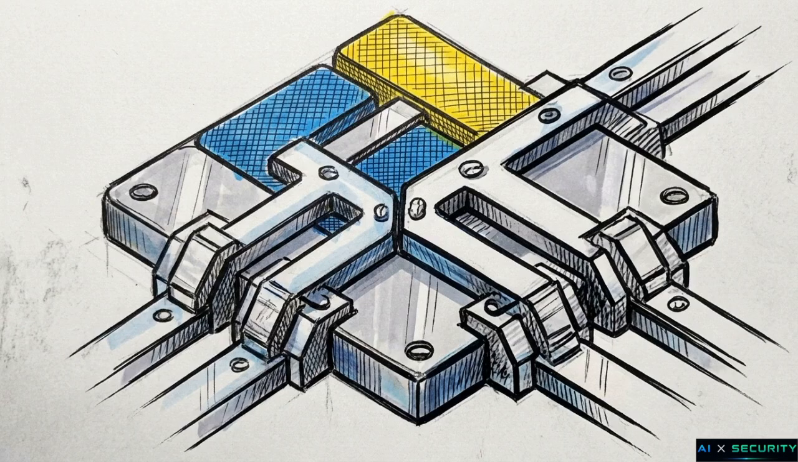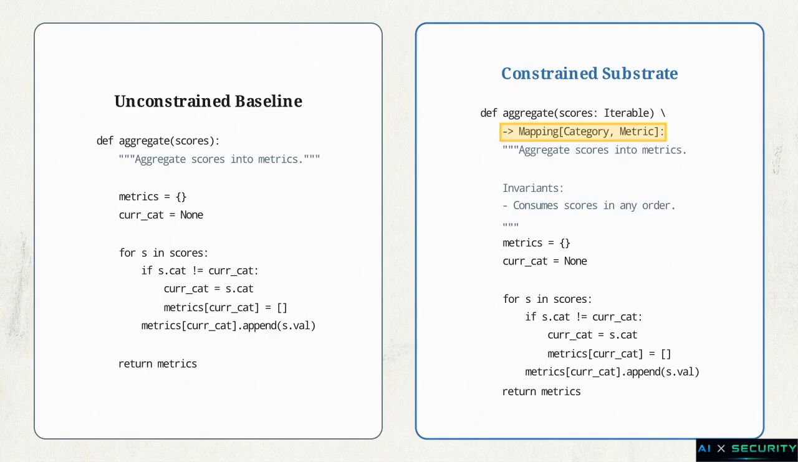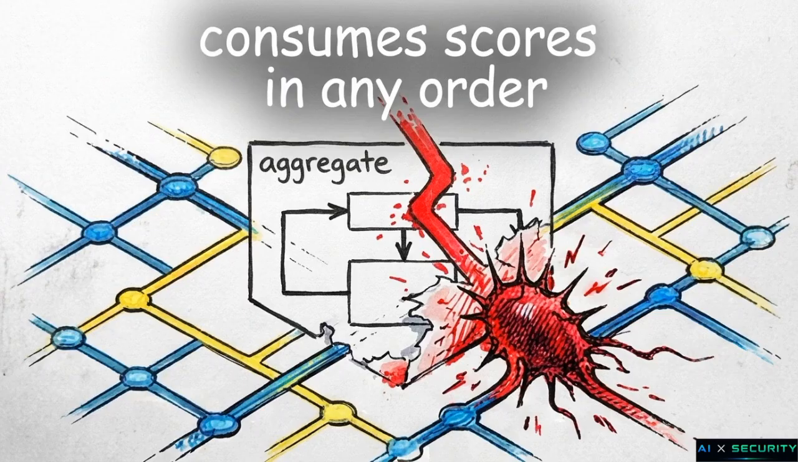Now we look at the constrained version of that exact same aggregate function. This split screen compares the two. The right side introduces explicit mapping types and a rigorous invariant block directly in the docstring. The text dictates the function must consume scores in any order. The malicious loop below directly contradicts that invariant. The logical contradiction is no longer hidden across multiple files. It is entirely textually visible to the reviewer in a single pass.